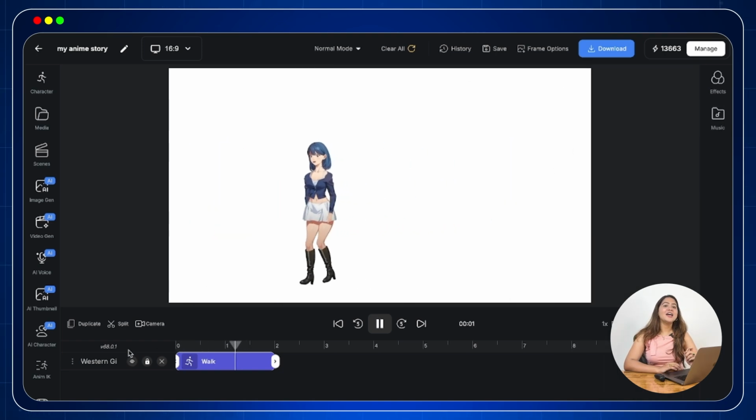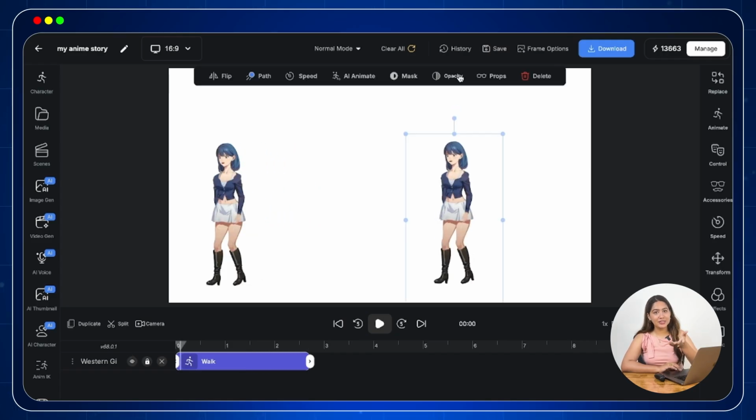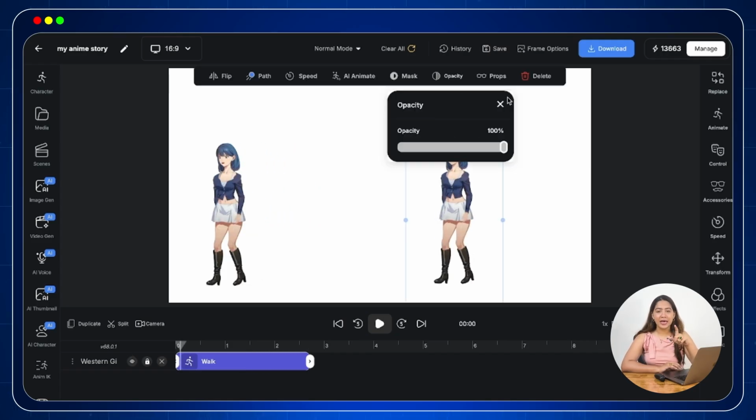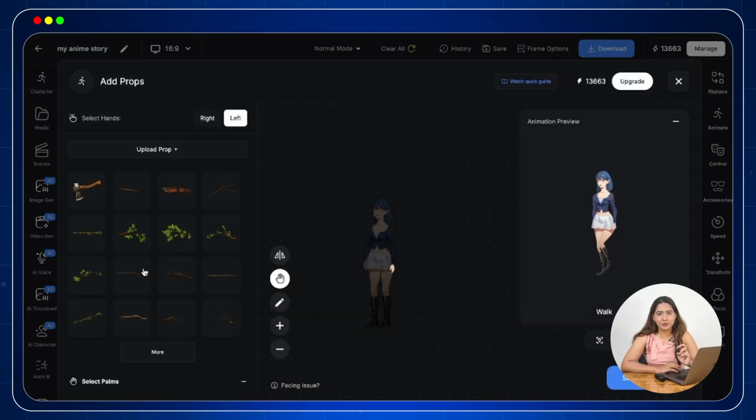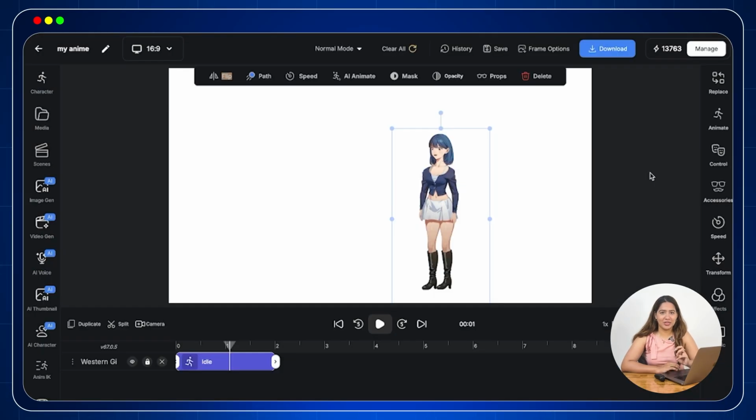See? So easy. Similarly, you can increase or decrease the opacity of a character. See, we mainly use this tool when we have to make horror characters. And you can also add props in your character by using the props tool. As you can see, we have multiple props options also available. Now, you have other tools on the right side as well.